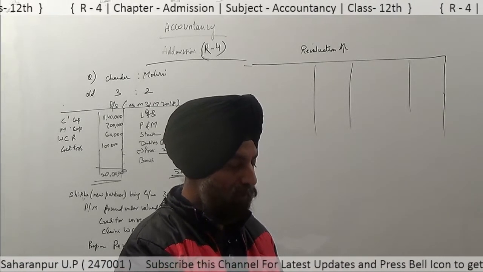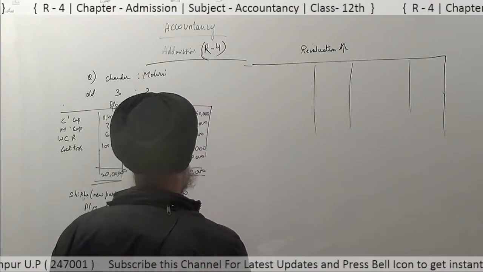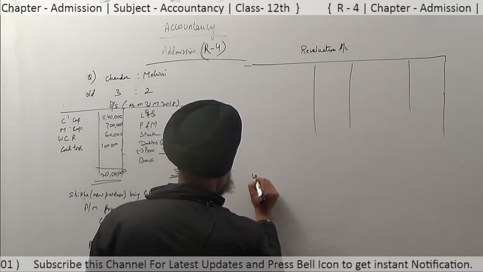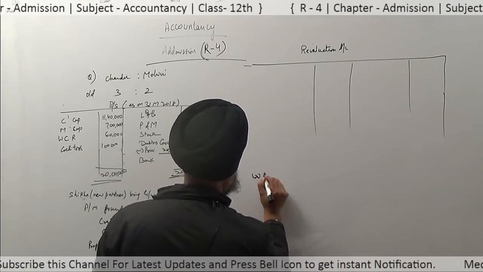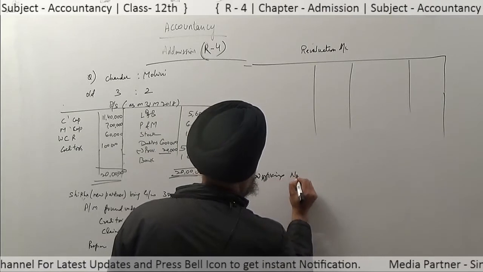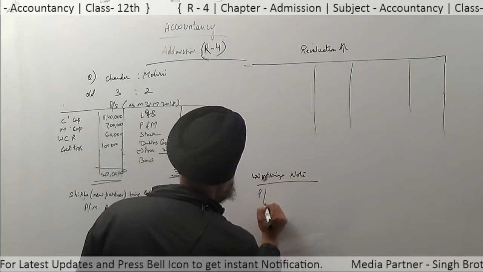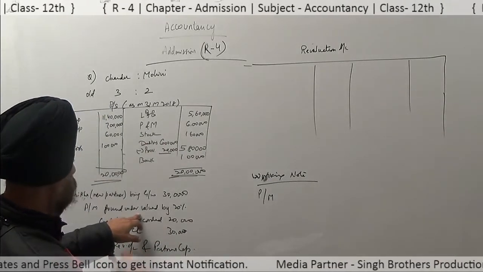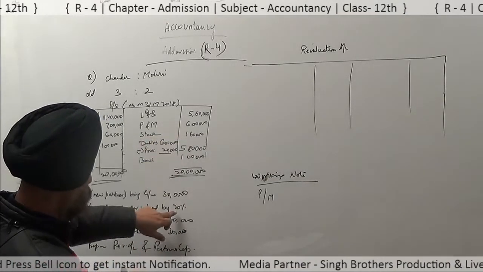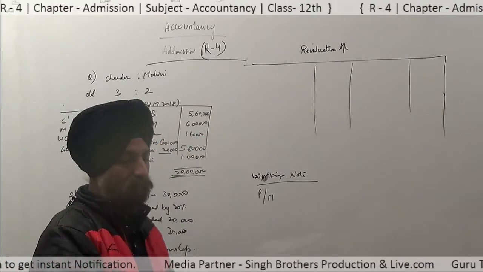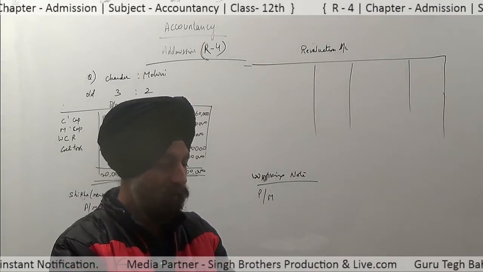First of all, find the actual value of the plant and machinery. This is calculated in a working note. Plant and machinery was undervalued by 20%, so we have to calculate on this 6 lakh.